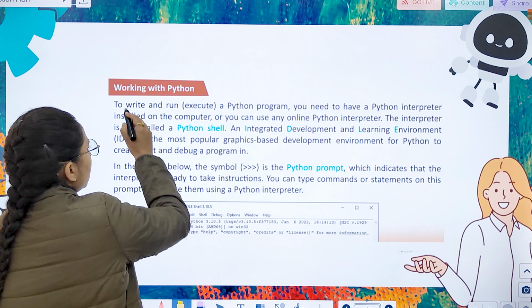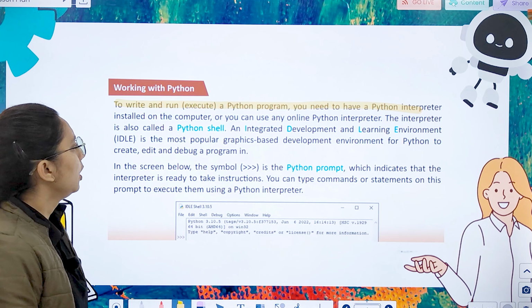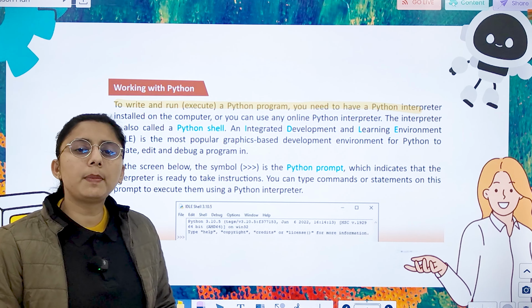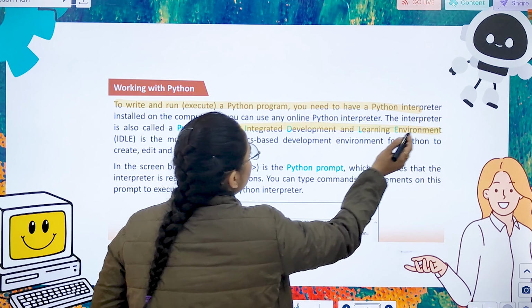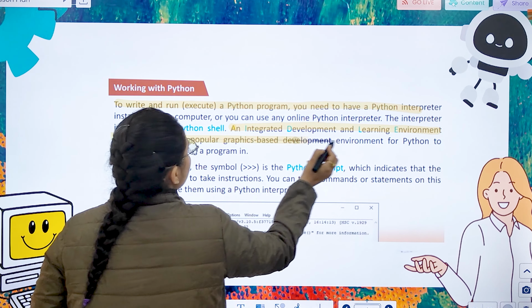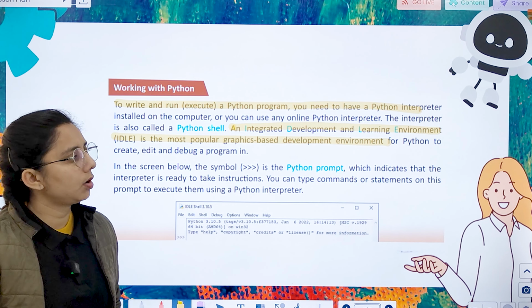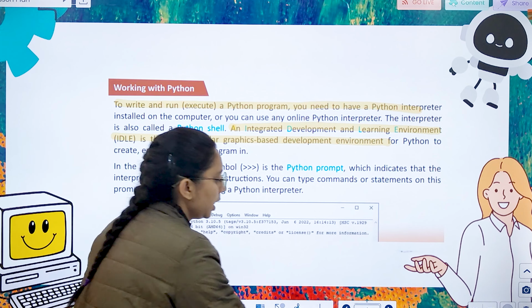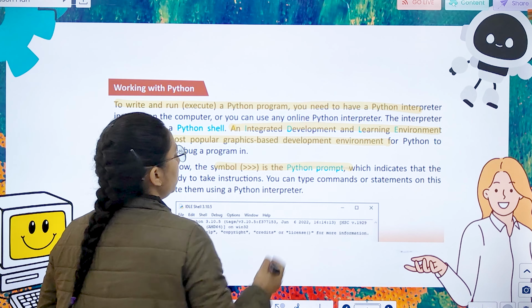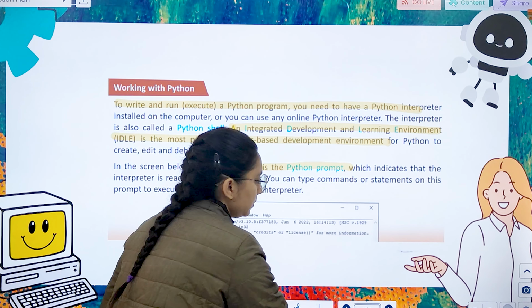Next is working with Python. To write and execute Python program, you need to have Python interpreter, which is called Python shell. So what we can do, an Integrated Development and Learning Environment. IDLE is most popular graphic based development environment of Python to create, edit and debug the program. So like this, you can use, this is called Python prompt symbol. We use it in the Python program.